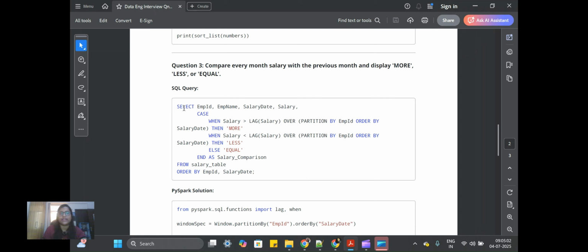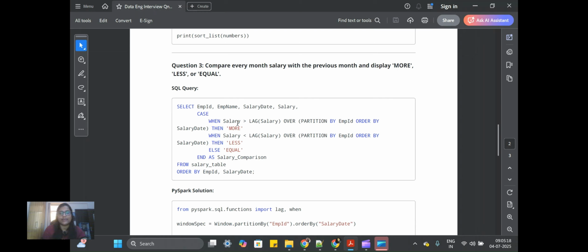There is employee ID, employee name, salary date, and salary. You need to compare with the previous month and display which category it falls into: more, less, or equal.